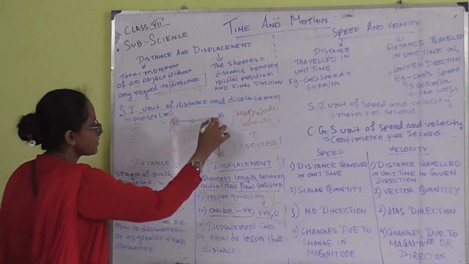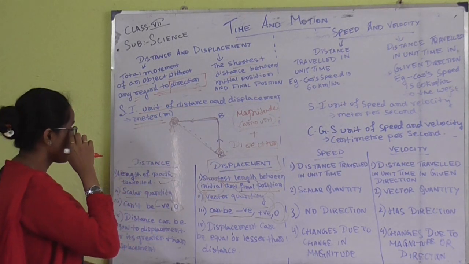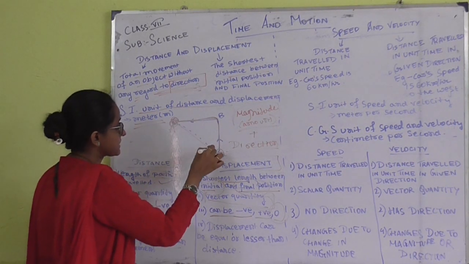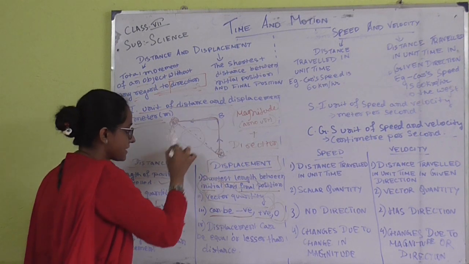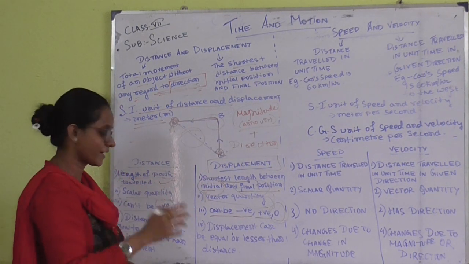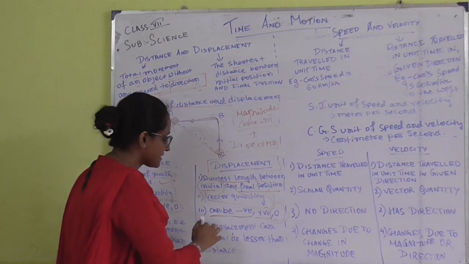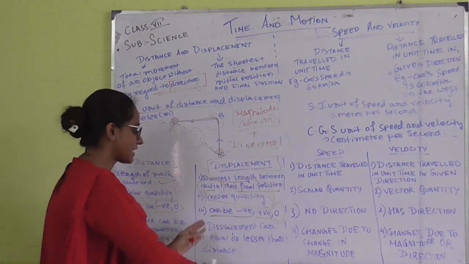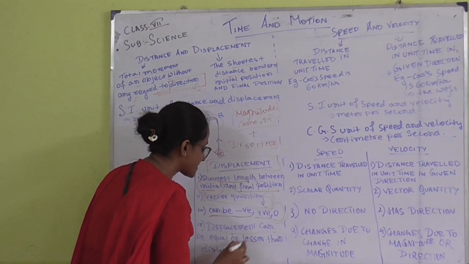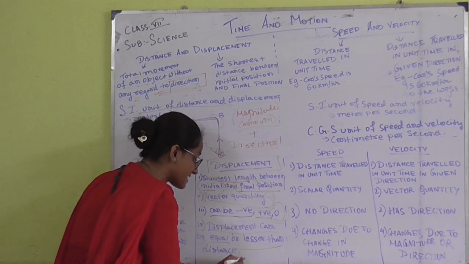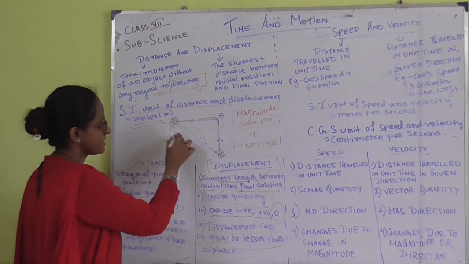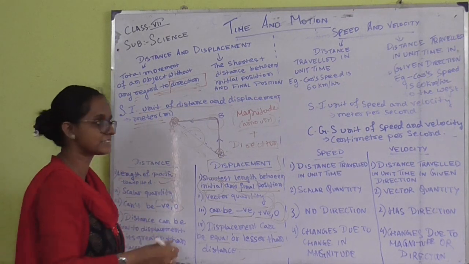In this case only we can see that the distance is greater than the displacement. Now, on the next side, just the opposite we have to understand. The displacement can be equal to or lesser than the distance.